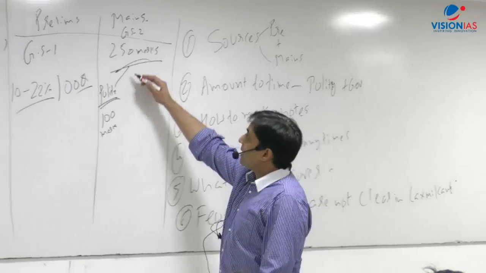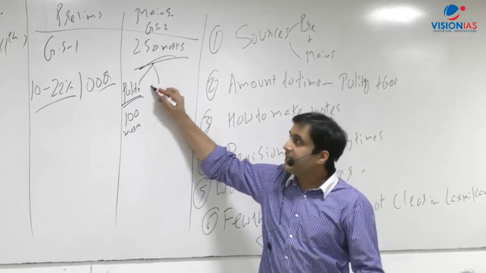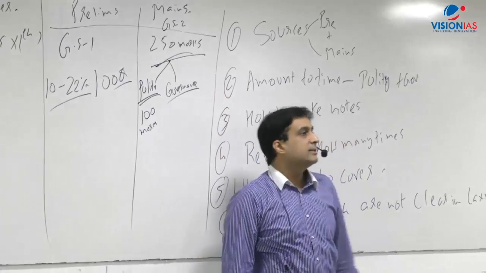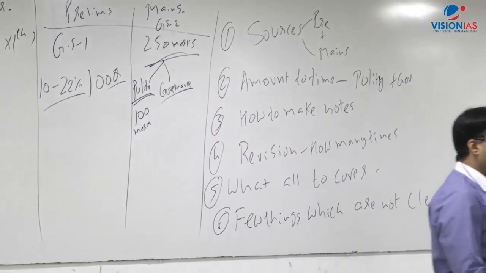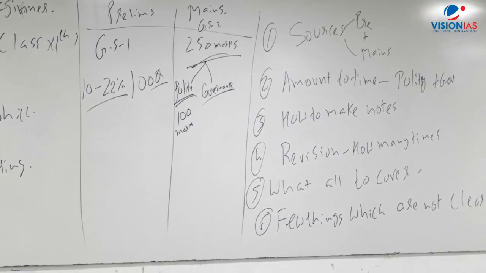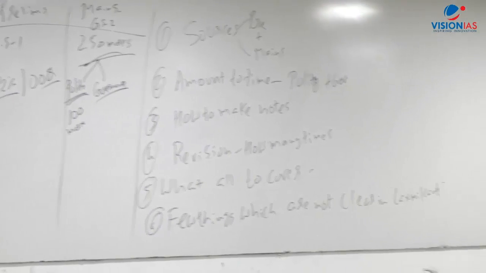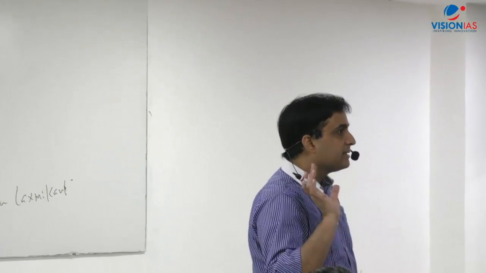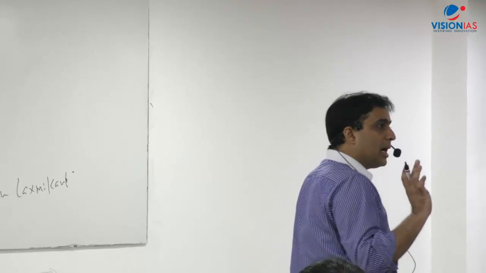Now, apart from polity, the other major heading is governance. Governance means the part which is not that traditionally related to regular polity. It's something seen as a peripheral area. Like, let's say, the role of civil services. Civil services in India, what is their role? How have civil services strengthened democracy? Civil society, what is civil society?